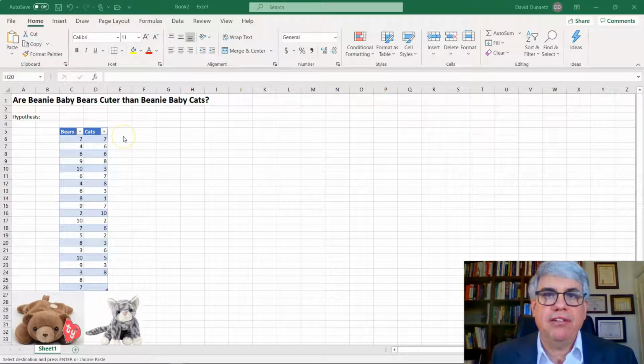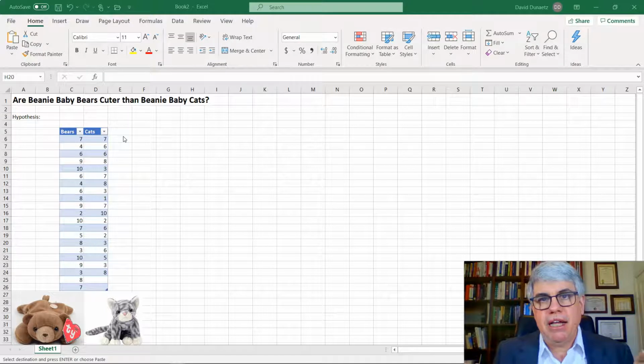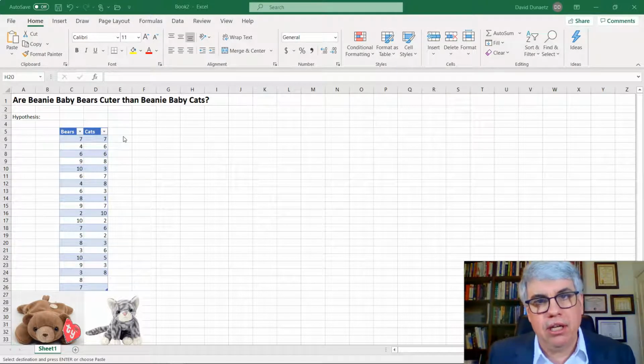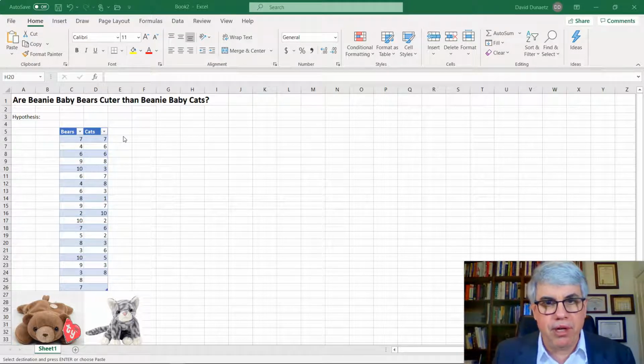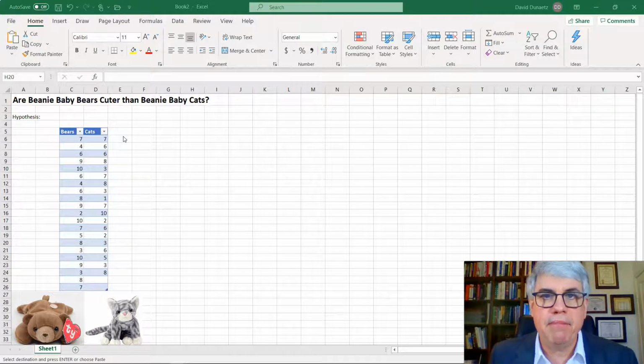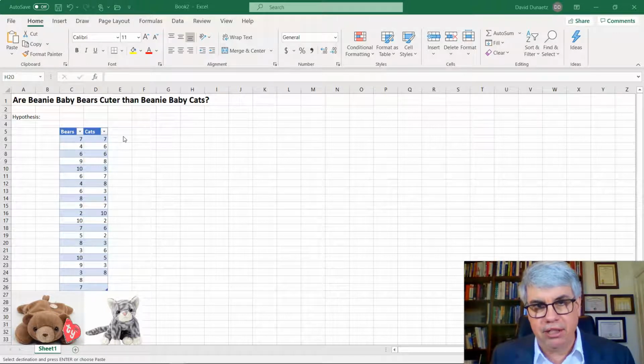Before we analyze it, we need to be really clear on whether we have a one-tailed or a two-tailed hypothesis. If we have a one-tailed hypothesis, we have more power to detect differences. But if we don't know what direction it's going to go, we want to be able to detect differences in both directions, so we should make a two-tailed hypothesis. We should make a one-tailed hypothesis if we have good theoretical reason for doing it, and we're not interested in it if it goes the other direction.